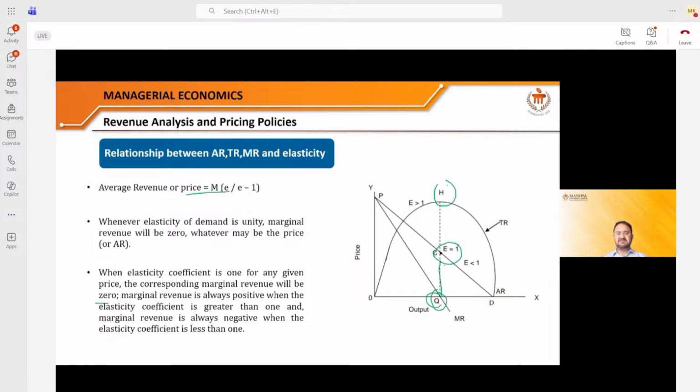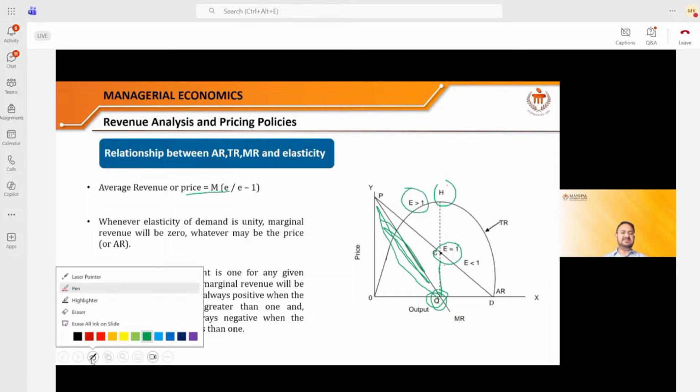At this point, the marginal revenue is 0. That is what has been told by me. Marginal revenue will always be positive when the elasticity coefficient is greater than 1. So see, at this point it is 0, but if I go above, it is positive. This marginal revenue curve is positive. Why is it positive? Because elasticity is greater than 1.